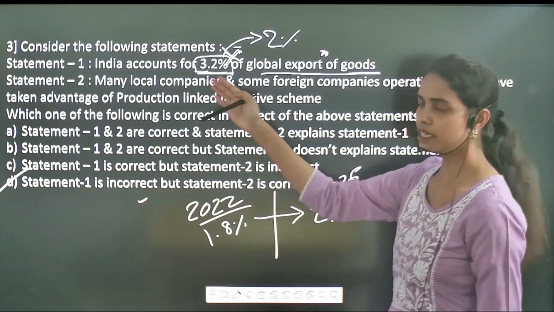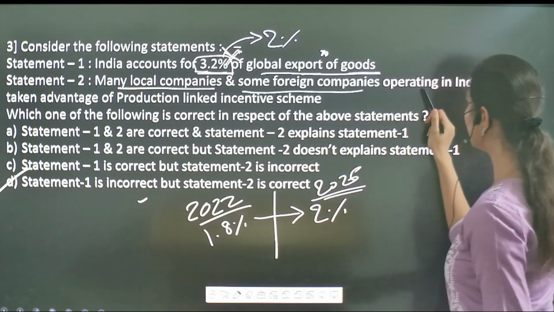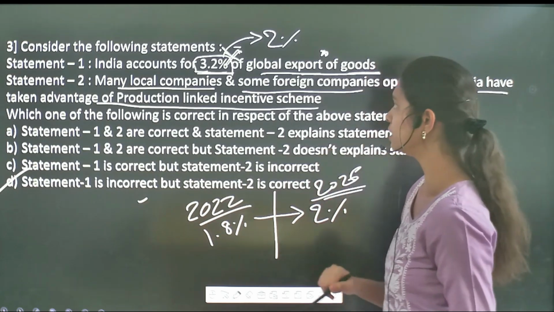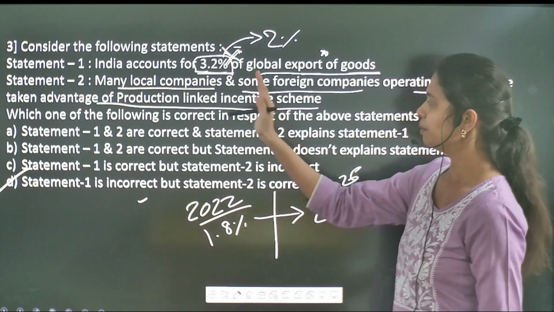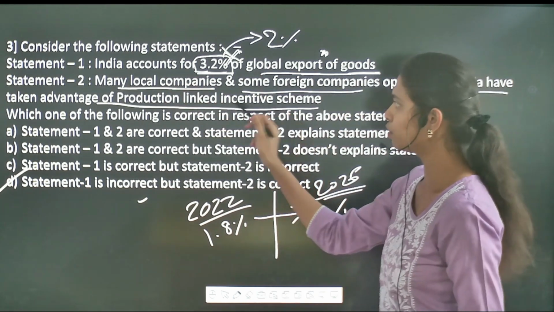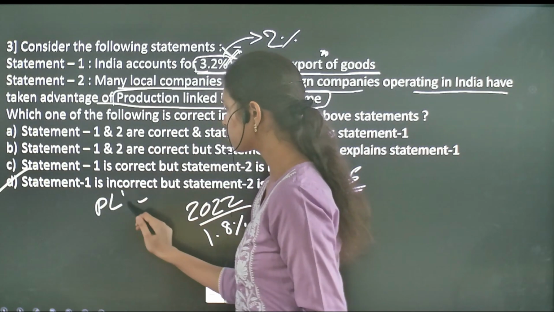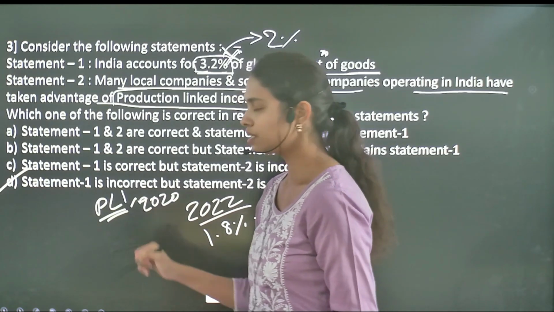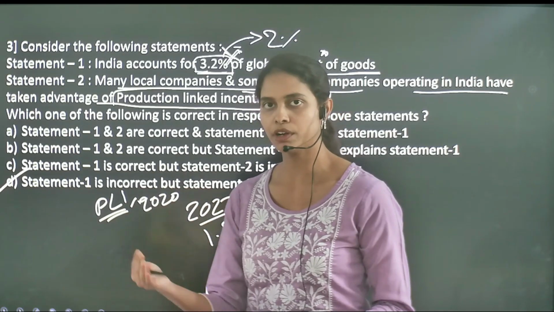If you analyze statement 2, it says many local companies as well as some foreign companies are operating in India which have an advantage of the production linked incentive scheme. Before analyzing this particular statement, you have to understand this term called the production linked incentive scheme. The government came up with this production linked incentive scheme in 2020. So here the incentive will be given by the government of India with the increase in the sales or the increase in the production in a particular industry.